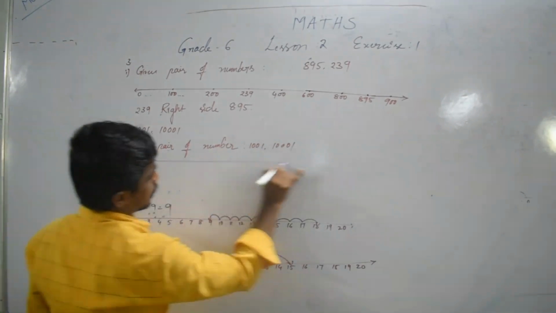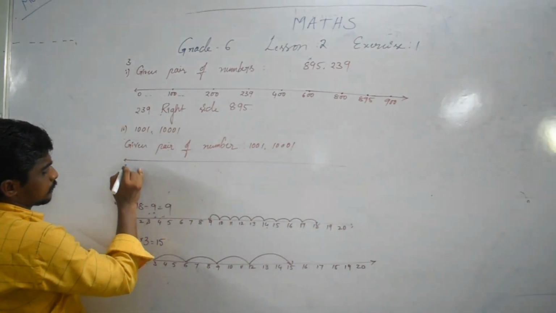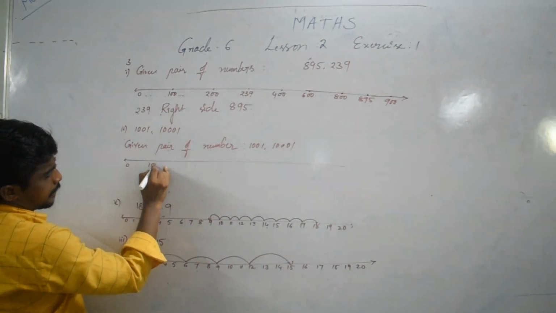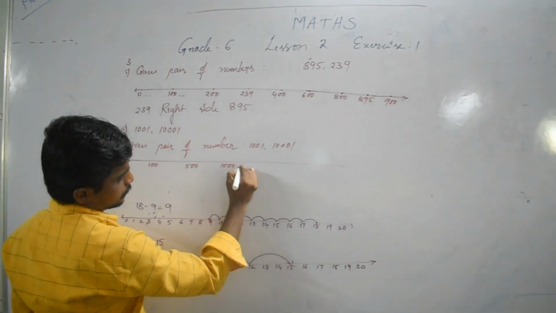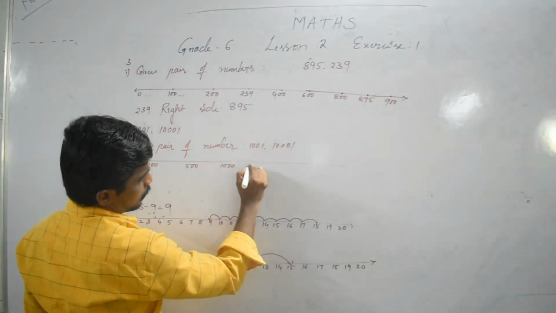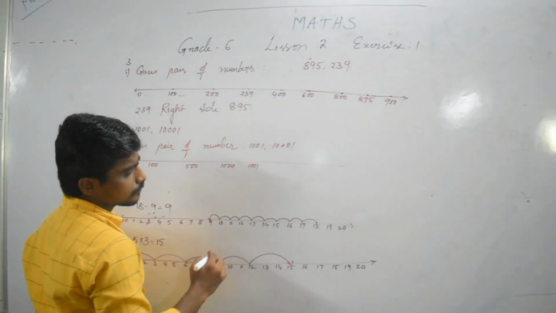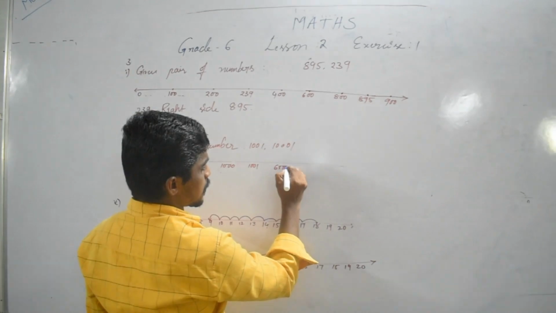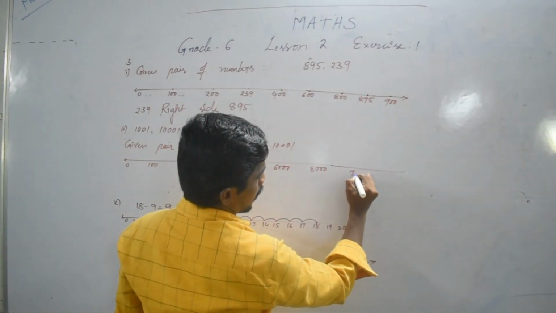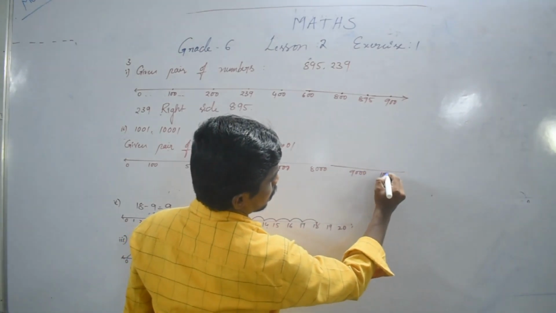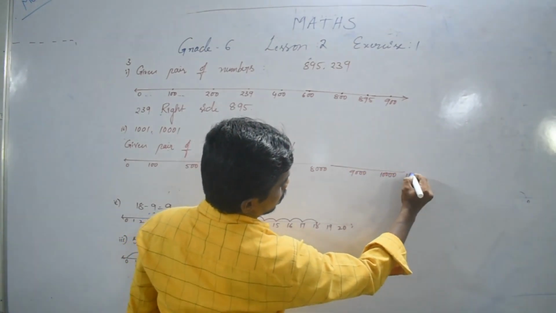On the number line: 0, 100, 500, 1000, 1001, 6000, 8000, 9000, 10,000, 10,001.